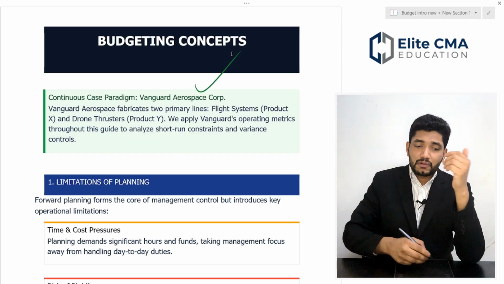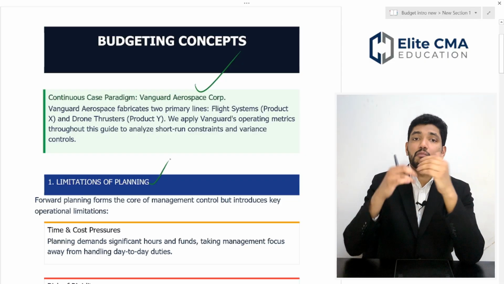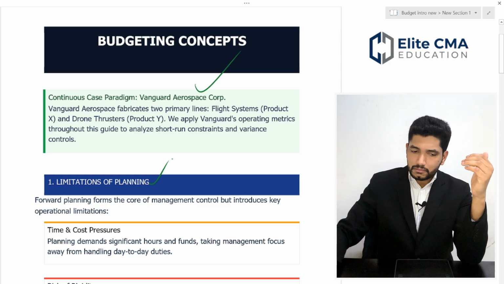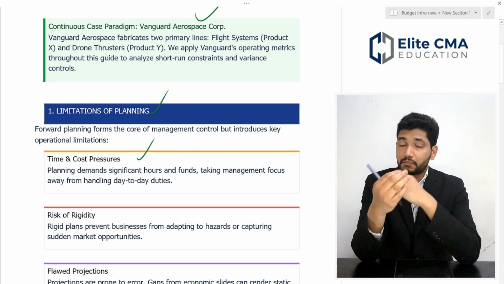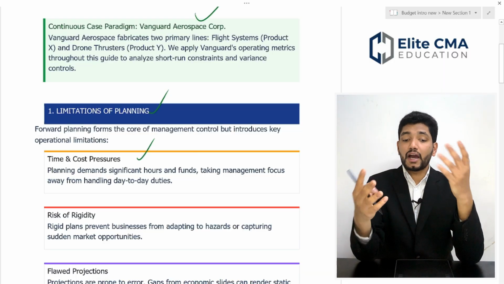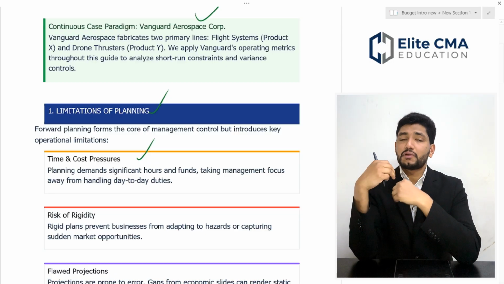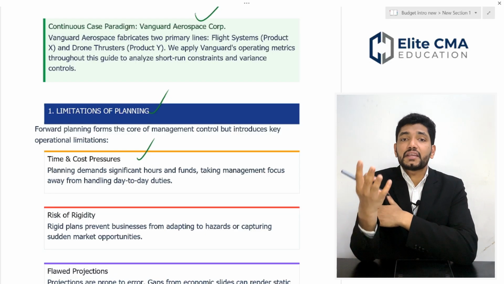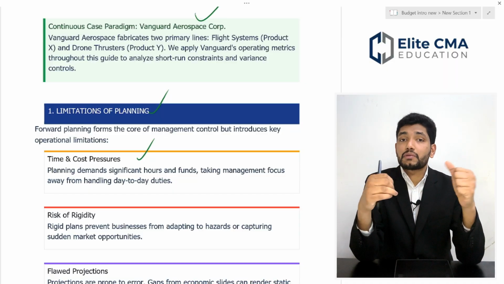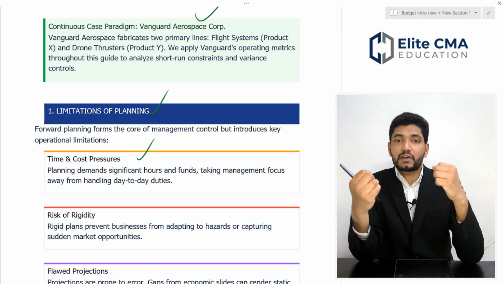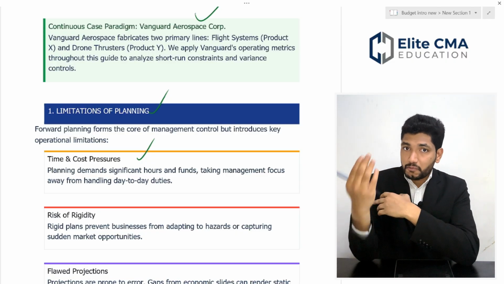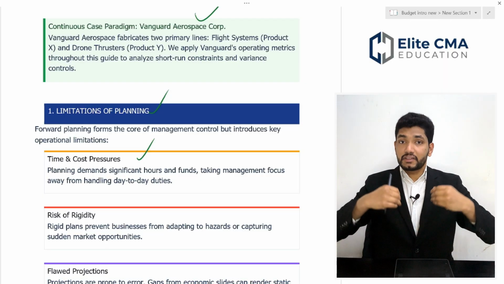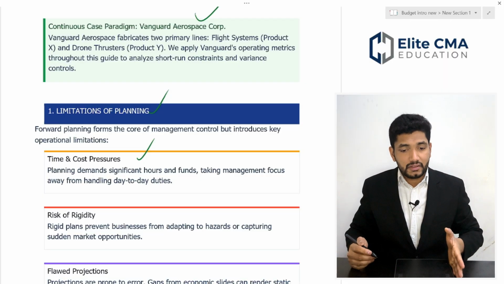First, we have to understand the key limitations of planning before moving into budgets. The first one is time and cost pressure. Planning will consume a lot of time and cost. Once a manager focuses on planning, it can interrupt their day-to-day activities, because normally they are busy doing those day-to-day activities.